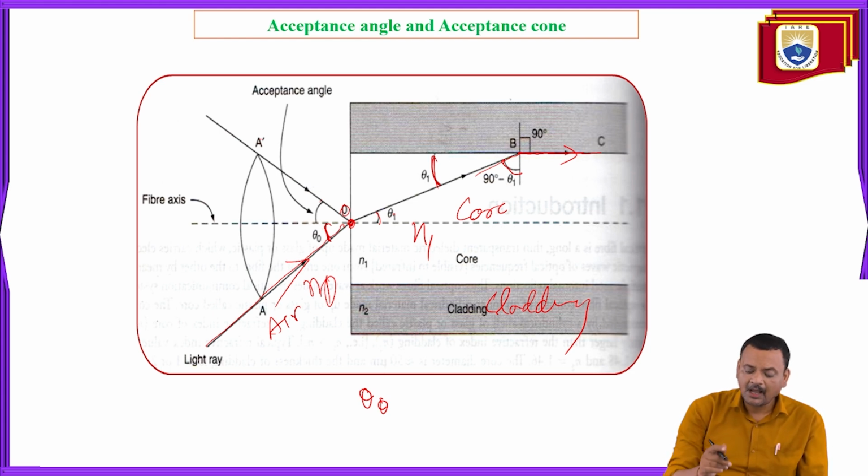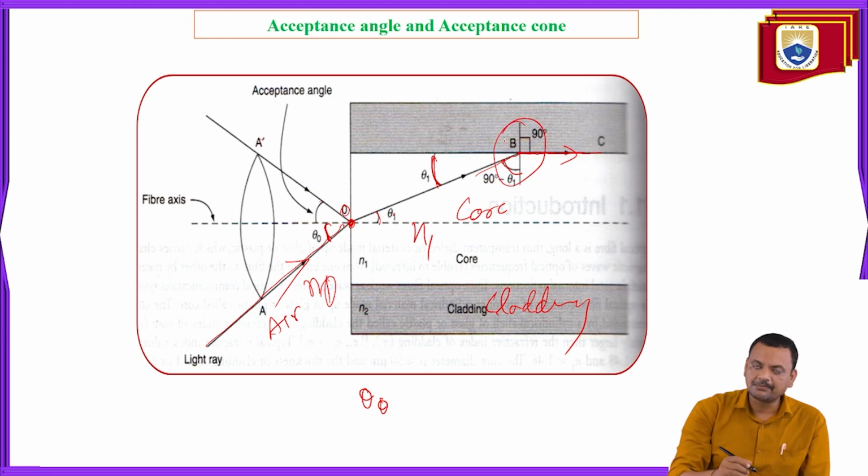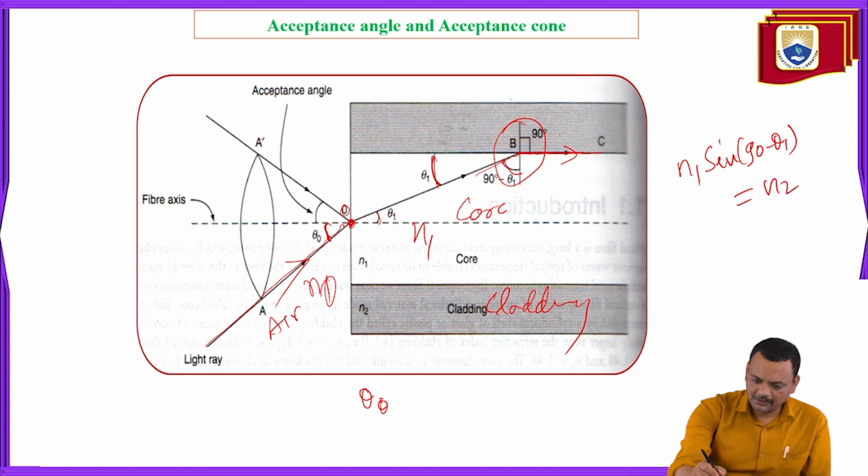So apply Snell's law at point B. So what is Snell's law? Refractive index of this medium N1, then sine of this incidence angle 90 minus theta 1, is equal to N2, the refractive index of this medium, then sine of the angle of refraction, and here that angle is 90.